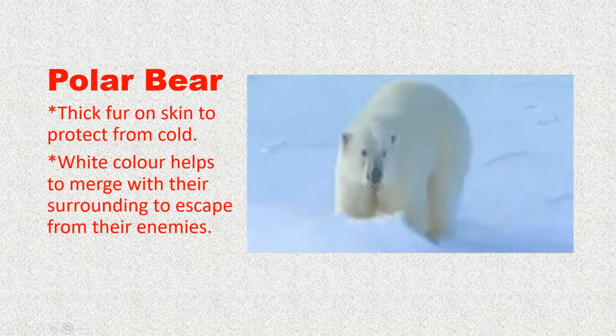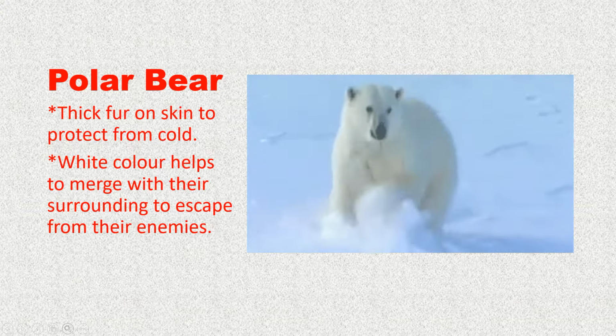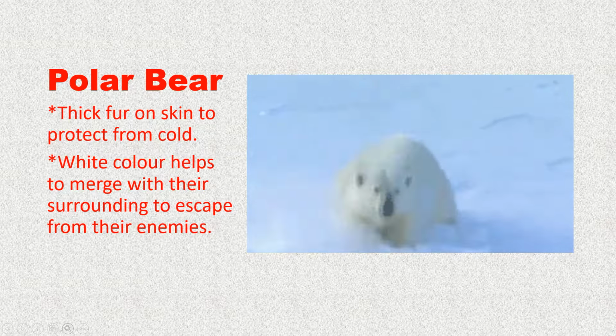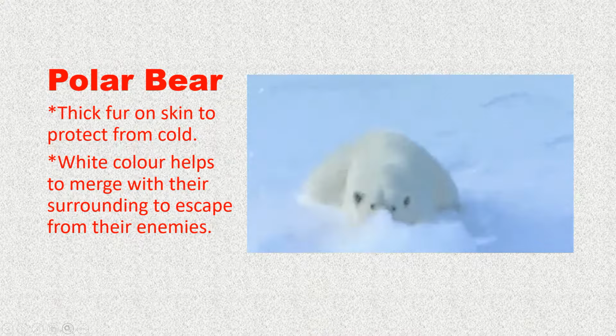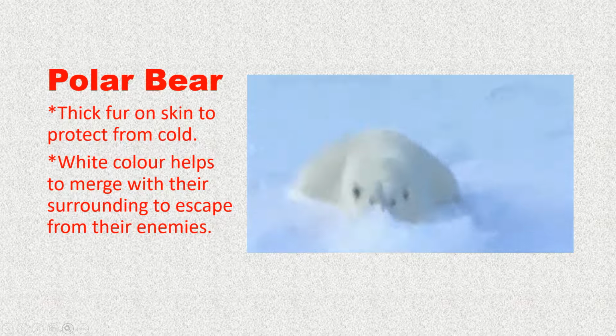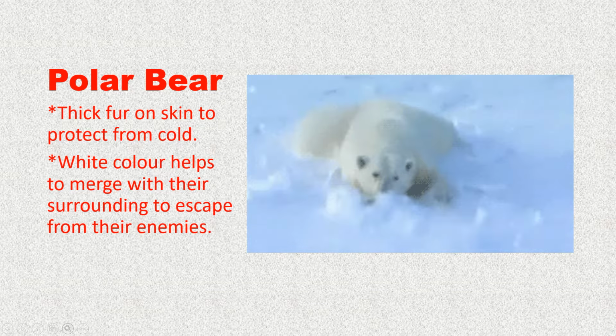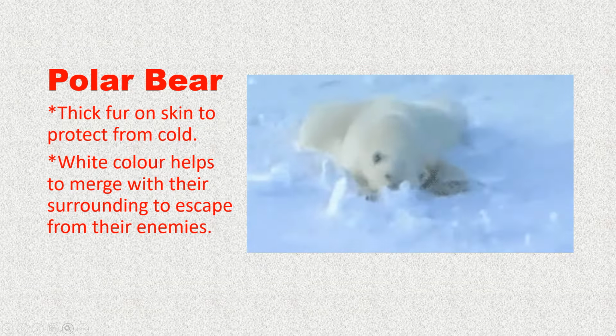Now the second adaptation found in the polar bear's body is its white color. Children, you know the snow is also white in color. So it helps them to merge with their surroundings to escape from their enemies. An enemy from far away cannot recognize the polar bear in white snow. That's why they can protect themselves from enemies also.